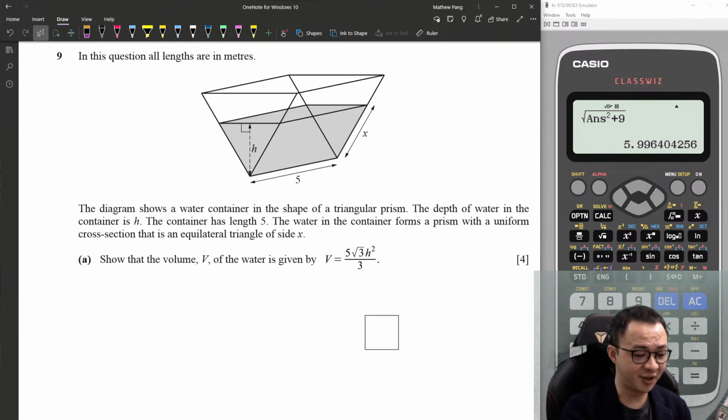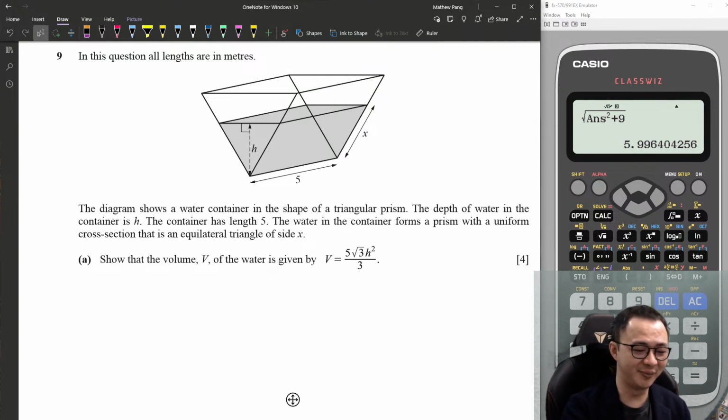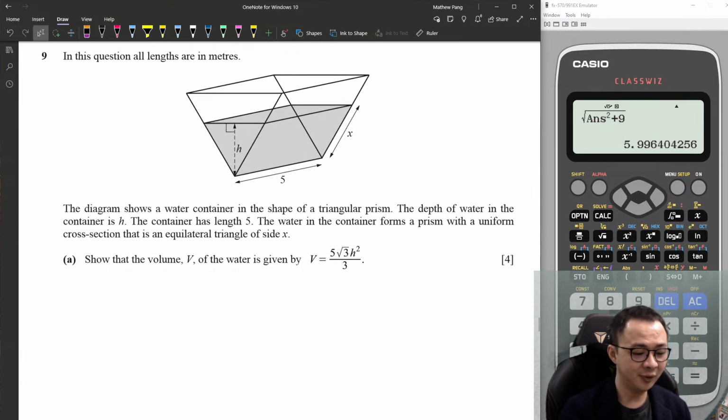Okay, let's have a look at this one. This is differentiation, a maximum minimum problem. I think definitely something like this will come out tomorrow. So if you haven't already prepared, make sure you get the idea how to do this. Over here they give you that information, and then they ask me to show that the volume can do this. Let me try to get some important information from the sentence.